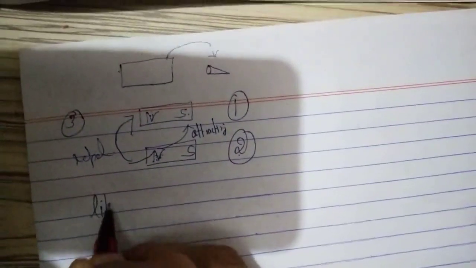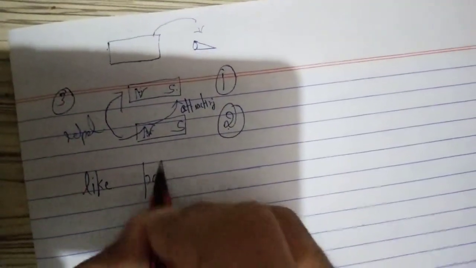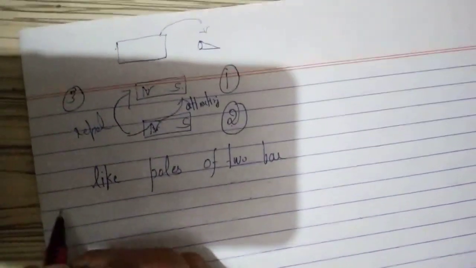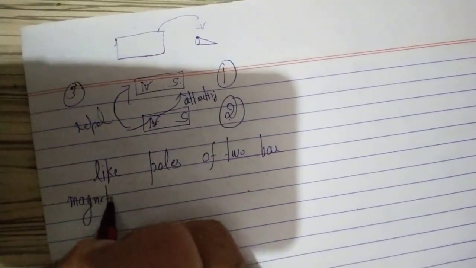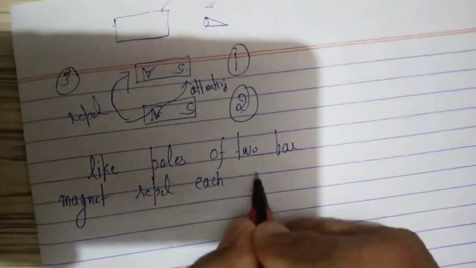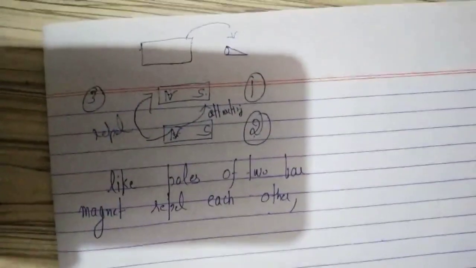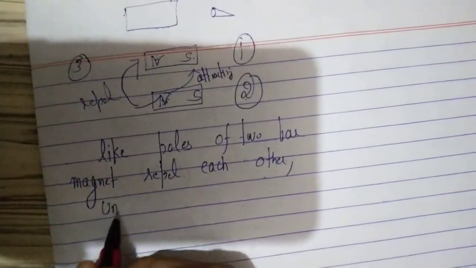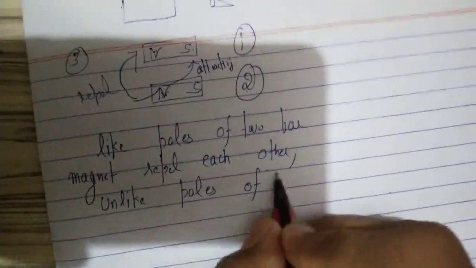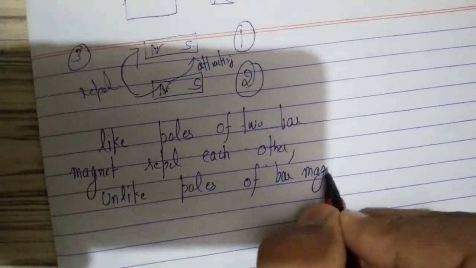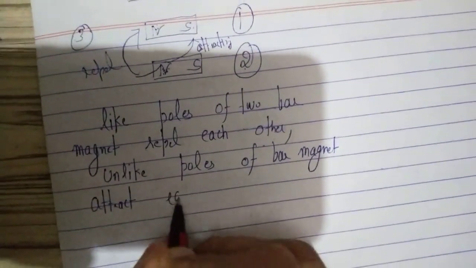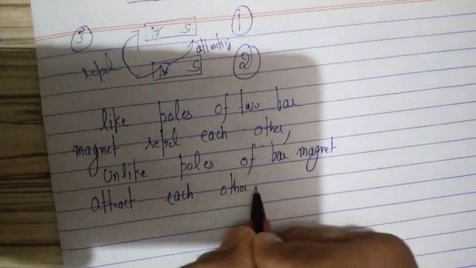Like poles of two bar magnets repel each other, and unlike poles of bar magnets attract each other. So this is the main point.